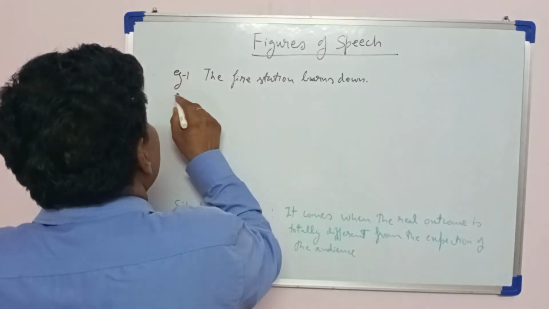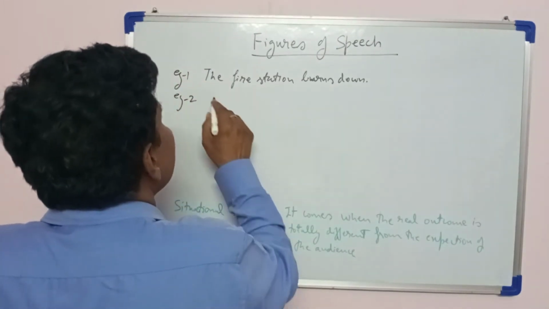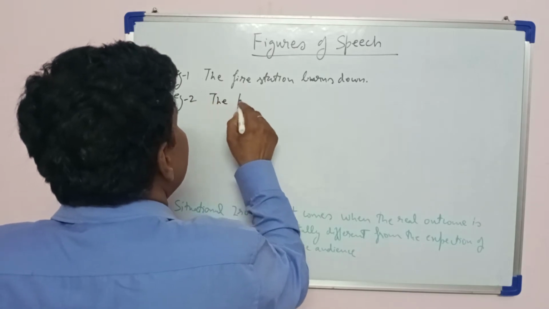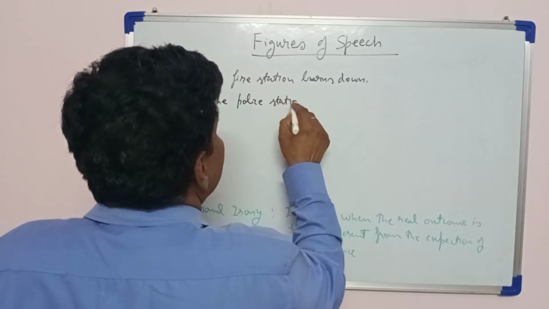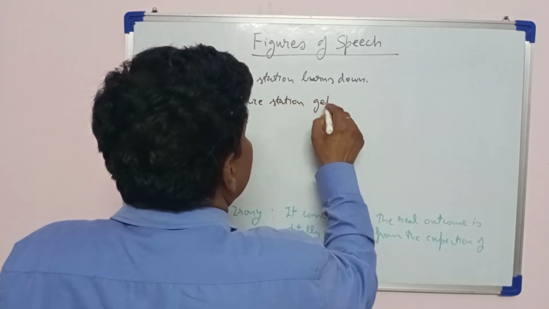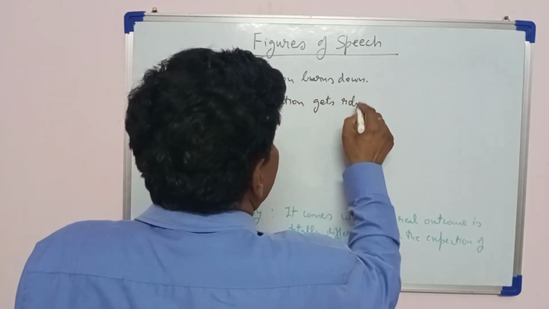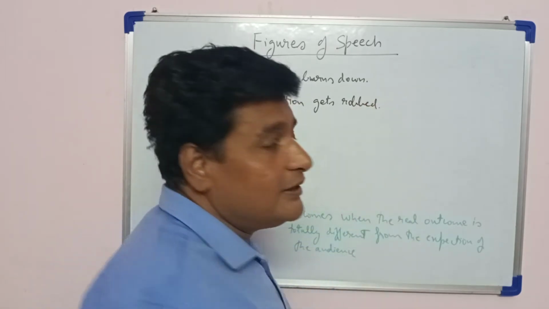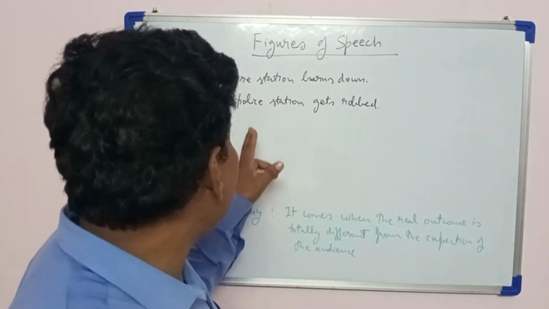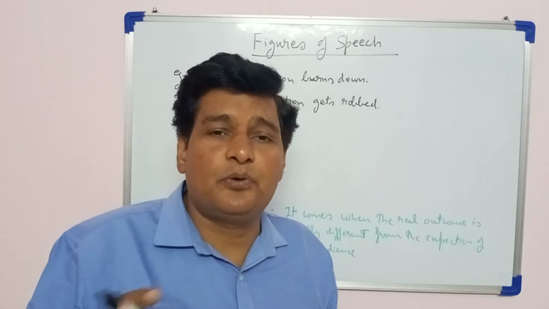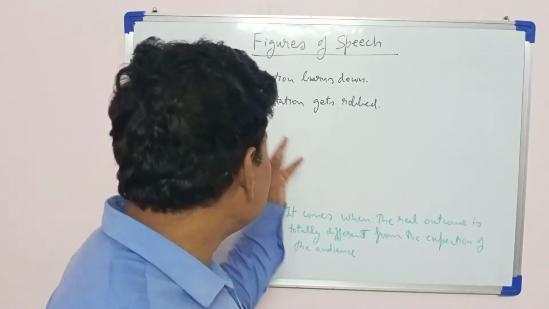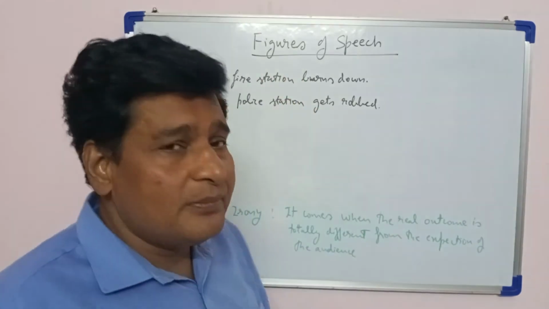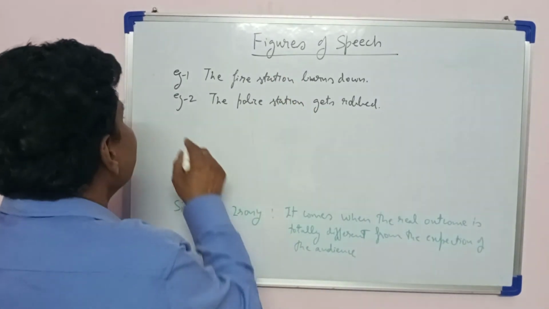This is the one example. See another example. The police station gets robbed. What is the duty, what is the work of the police station? Is to protect the public from getting robbed. And here the police station gets robbed. So it is a situational irony.